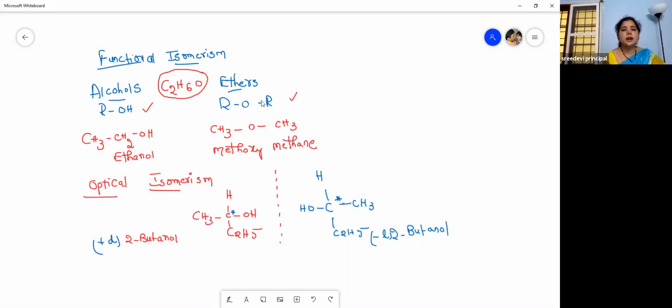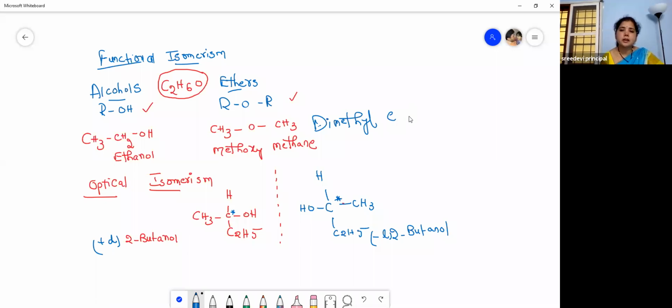R-OH and R-O-R is an ether. So ethanol and methoxymethane. What is the common name of this? The common name is dimethyl ether because it contains two methyl groups, isn't it? Di means two, methyl, dimethyl ether is the common name. And the IUPAC name is methoxymethane.